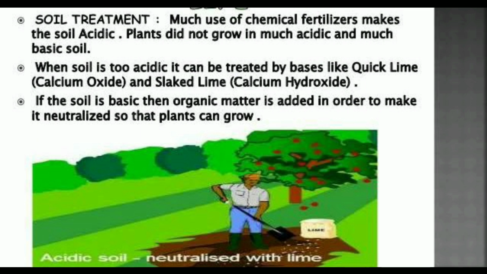Next, soil treatment. Much use of chemical fertilizers makes the soil acidic. Plants do not grow in very acidic or very basic soil. When soil is too acidic, it can be treated by bases like quicklime and slaked lime. If the soil is basic, organic matter is added in order to neutralize it so that plants can grow.